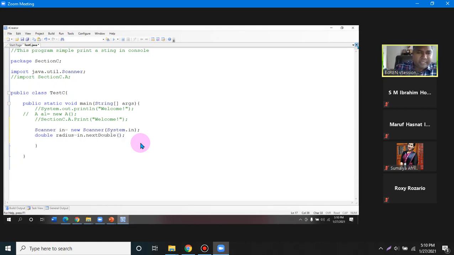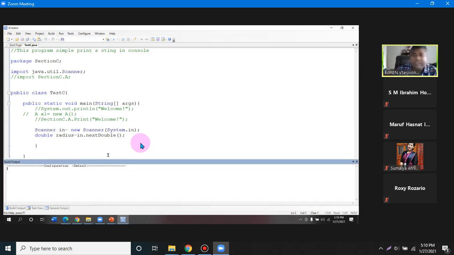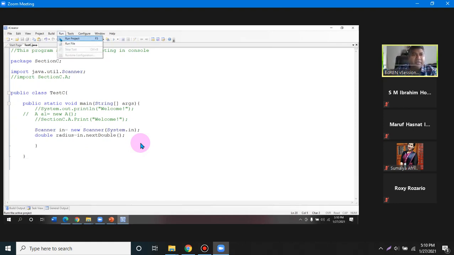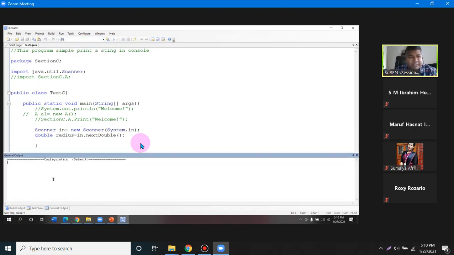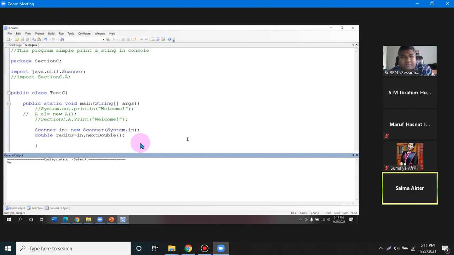But you want to read the double value, and let's say I'm giving the input 5A. What will happen? What do you think? You want to take input nextDouble, but I'm giving 5A. What will happen here? Same, or show error? It will show an error. It will give you an exception.